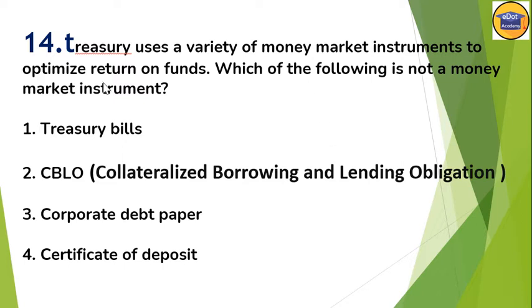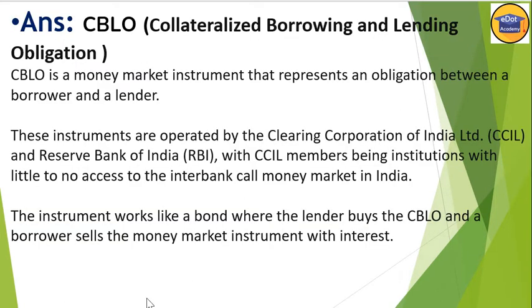Treasury bill, number 1, is correct 100%. It is a money market instrument. CBLO, collateralized borrowing and lending obligation. Is this a money market instrument? Let's see the other options also. Corporate debt papers is also a money market instrument and certificate of deposit is also a money market instrument. So here, CBLO. We must know what CBLO is.